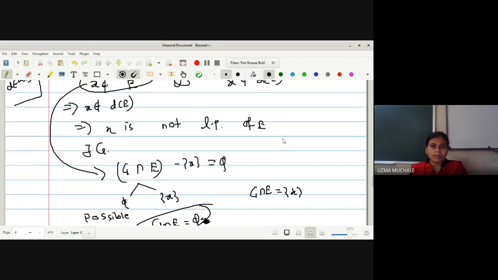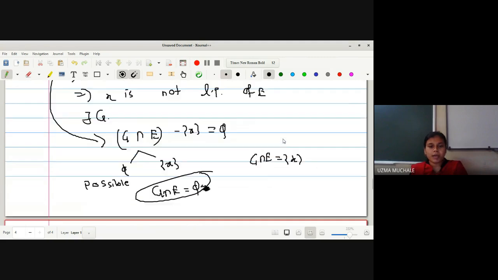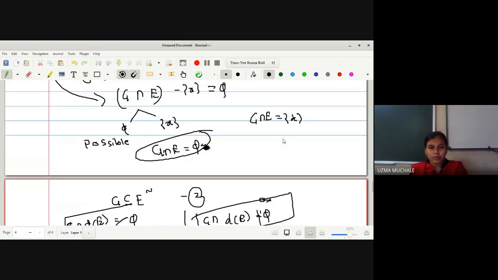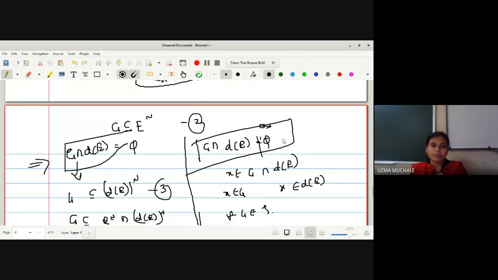We have to just use the definition of not a limit point, and then we have the possibility of empty set or x. But it is not equal to singleton x since x is not a member of E. If x is not a member of E, obviously it is not a member of the intersection, and hence G intersection E equal to phi is a possibility. And hence we have G is contained in E complement.